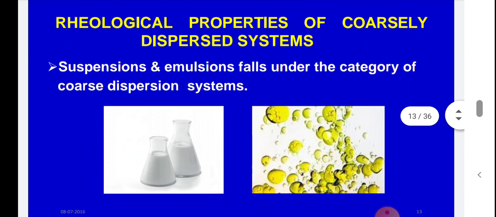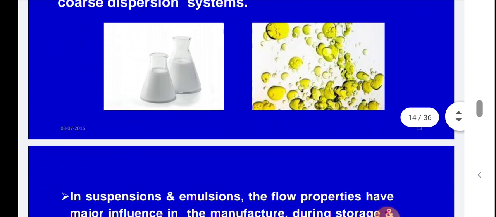Next we will go to the rheological properties of coarsely dispersed systems. Coarsely dispersed systems means suspension and emulsion. From the figure, the first is a suspension and the second is an emulsion.